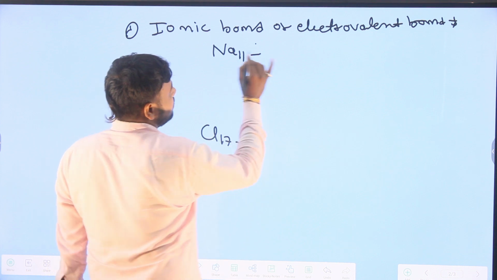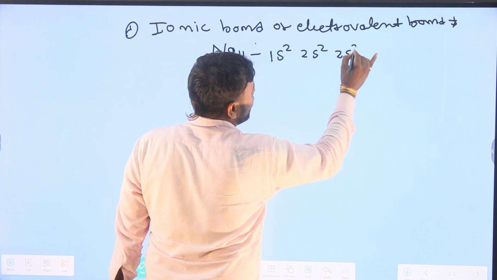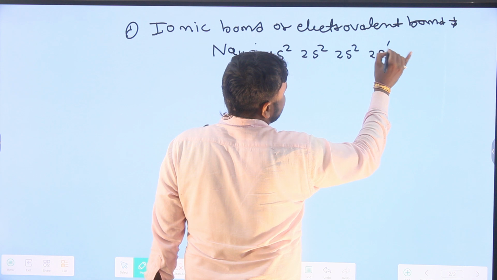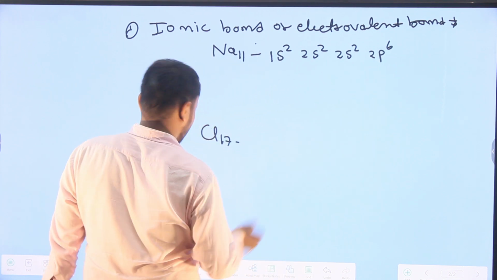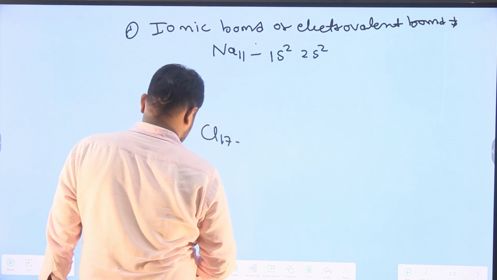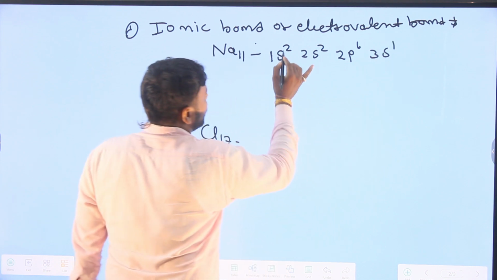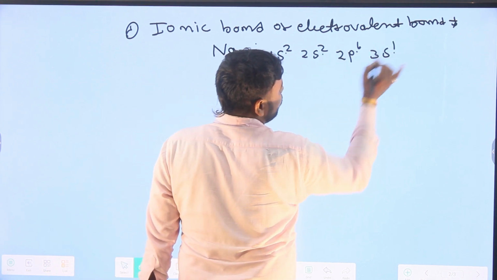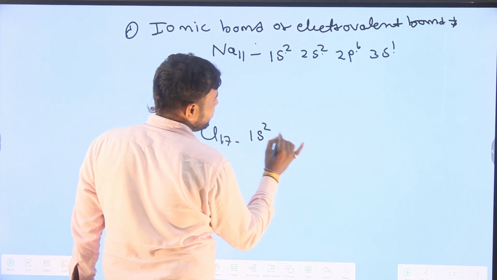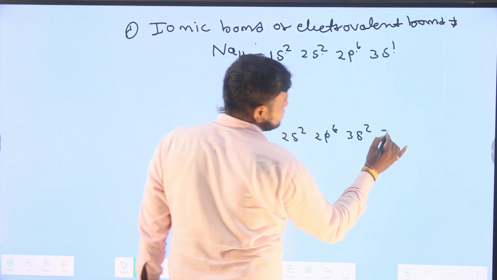Writing the electronic configuration, sodium is 1s2, 2s2, 2p6, 3s1, that is 2, 2, 4, 6, 10, 1, 11. Now the electronic configuration of chlorine is 1s2, 2s2, 2p6, 3s2, 3p5.